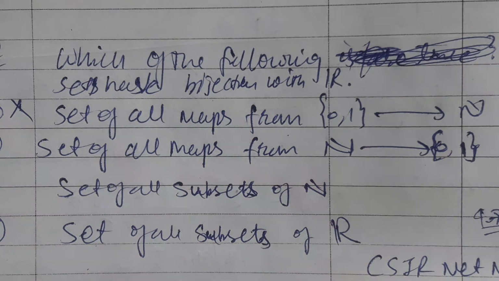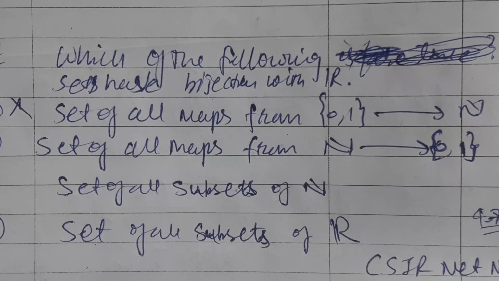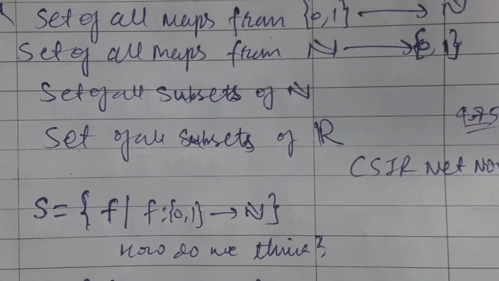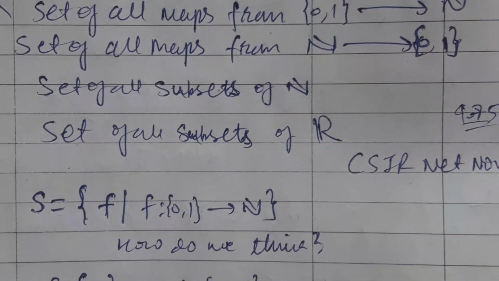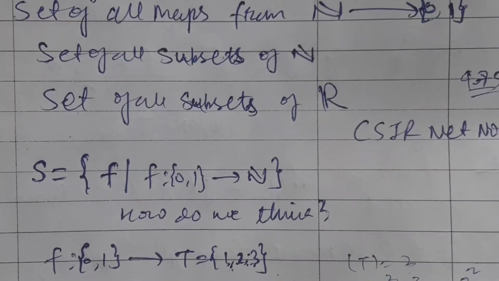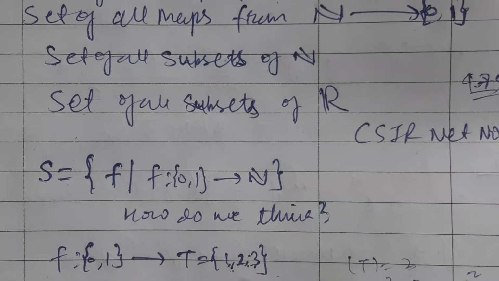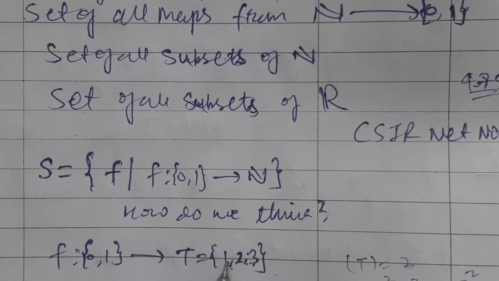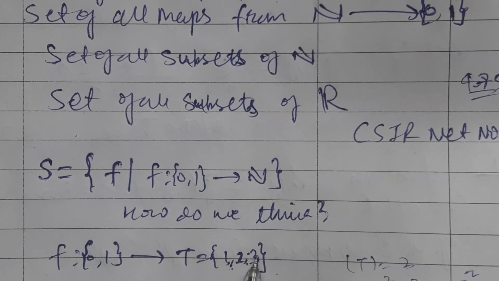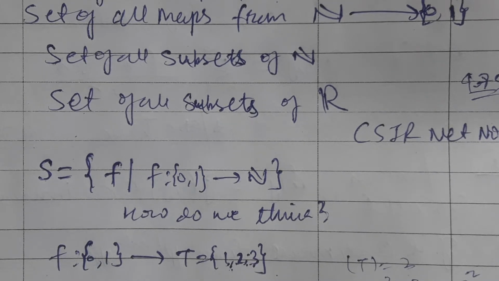Let us generalize this by choosing a range set having 2 elements or having 3 elements. Let us choose f as a map whose input is {0, 1} and whose output is from a 3-element set {1, 2, 3}. This is just for your better understanding, and similarly this also works for n.